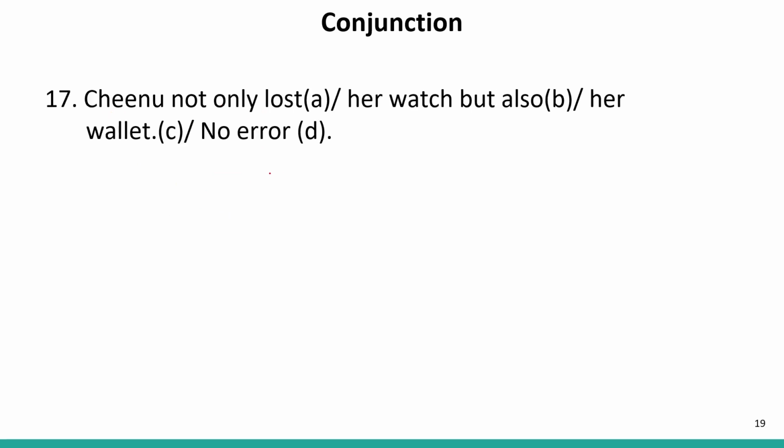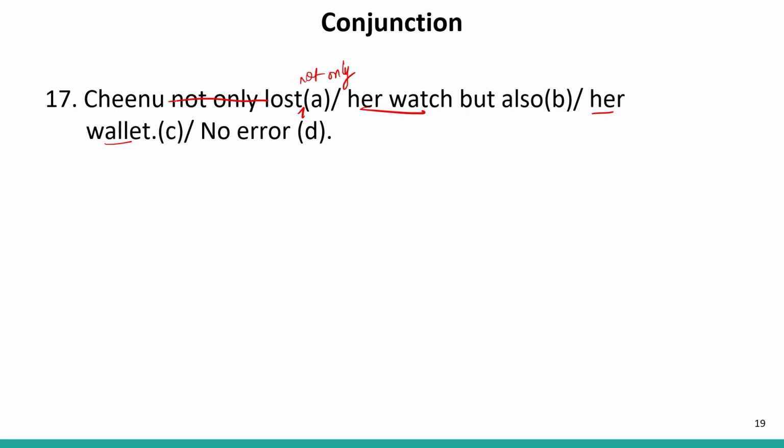Now let us move to the next question. Chinu not only lost her watch but also her wallet. As we have already learnt about the position, not only should come after lost, because she lost her watch and wallet. So these are the two things which are included.